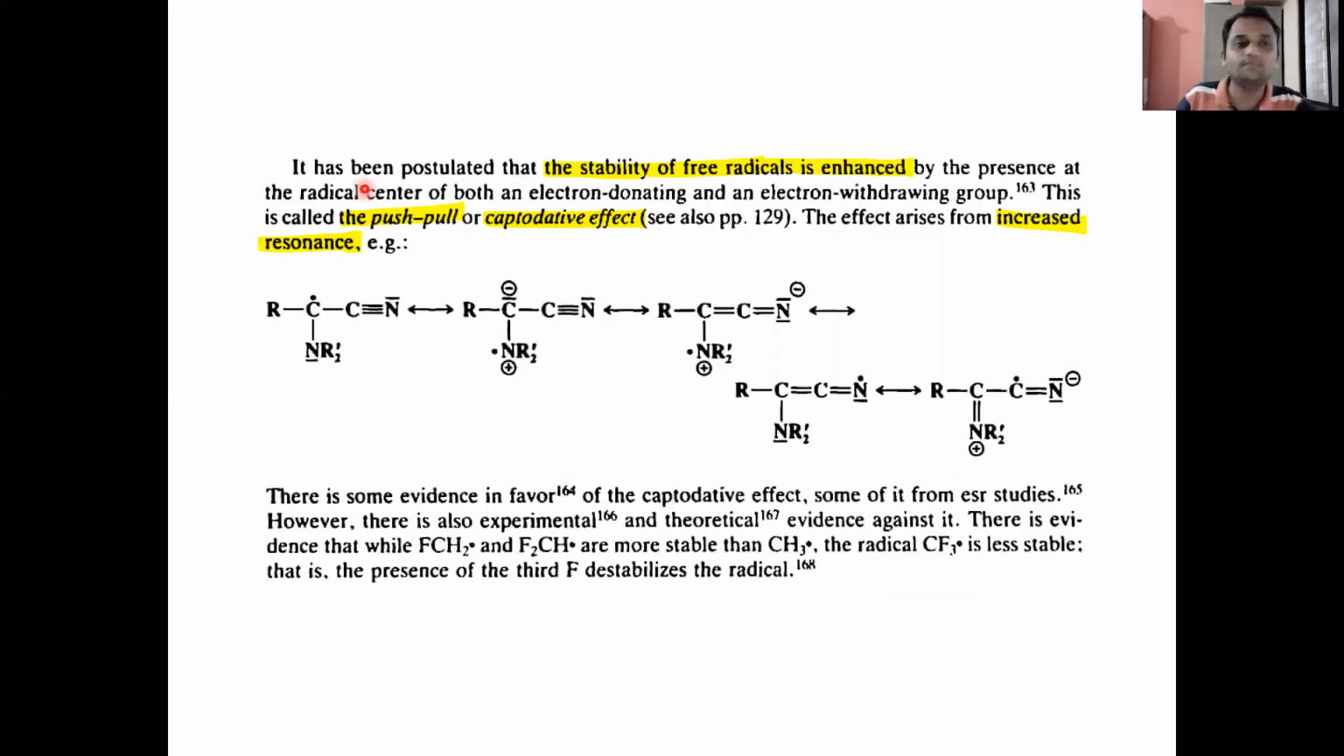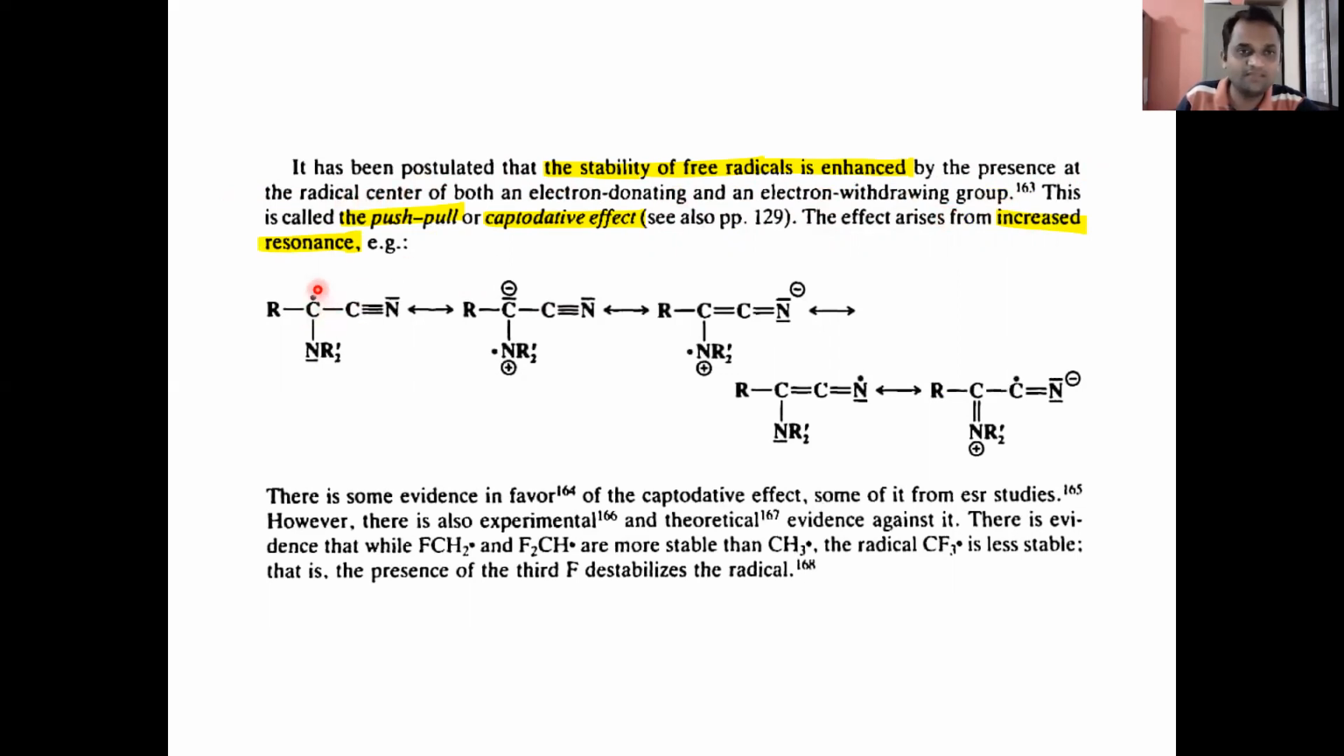Now, it has been postulated that the stability of free radicals is enhanced by the presence at the radical center of both an electron donating and an electron withdrawing group. This is called the push-pull or captodictive effect, and the effect arises from increased resonance. So what is the push-pull effect or captodictive effect? There is a presence of both an electron donating and an electron withdrawing group at the radical center.